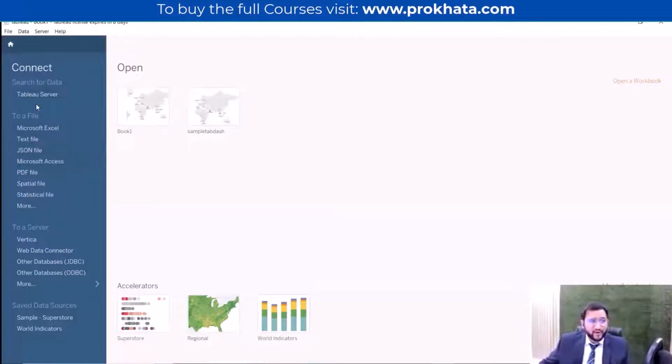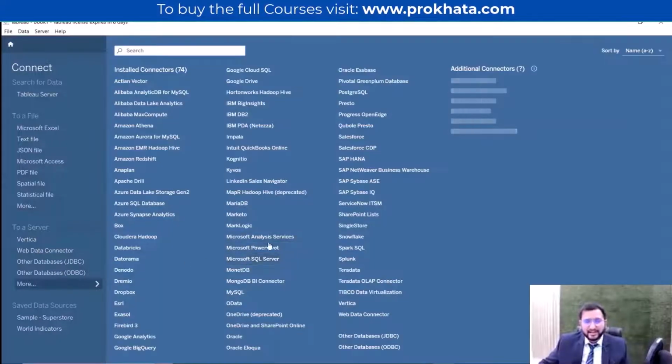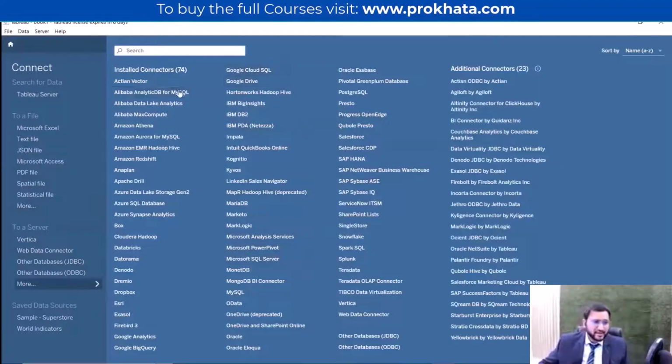So first of all, we have to take the data. As Alok sir also told you, we have multiple options to import the data, from files to servers. What options can we see from here? From the server there are many more options. If we click on more, it will tell what the available options are. So we can import from these many places. Like, I have many times used Google Analytics to analyze my data of some websites, and some LinkedIn data.